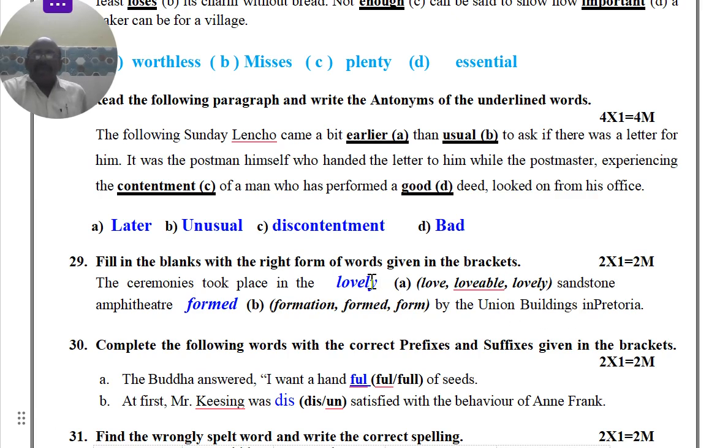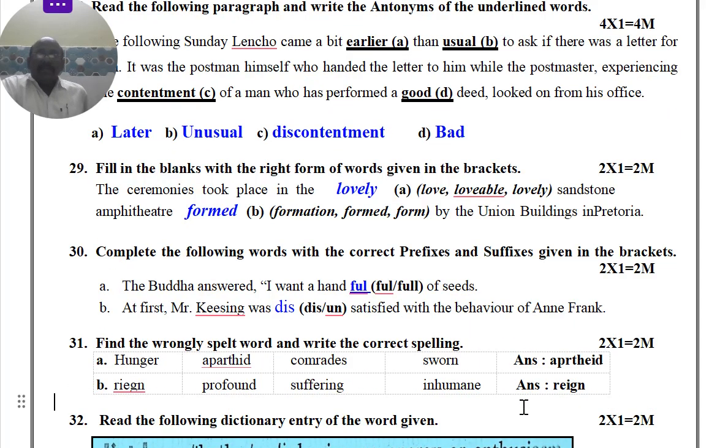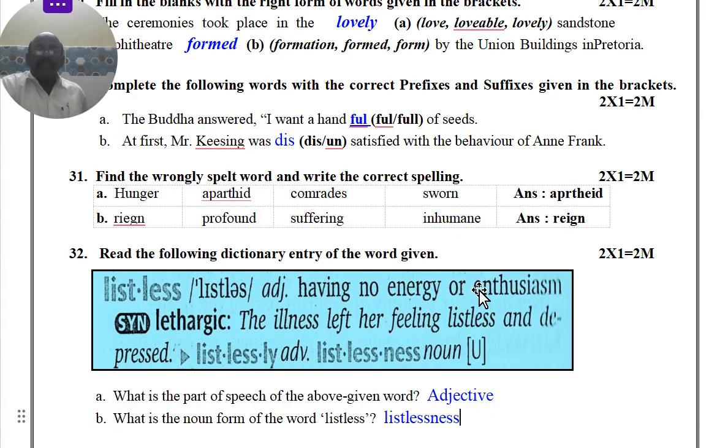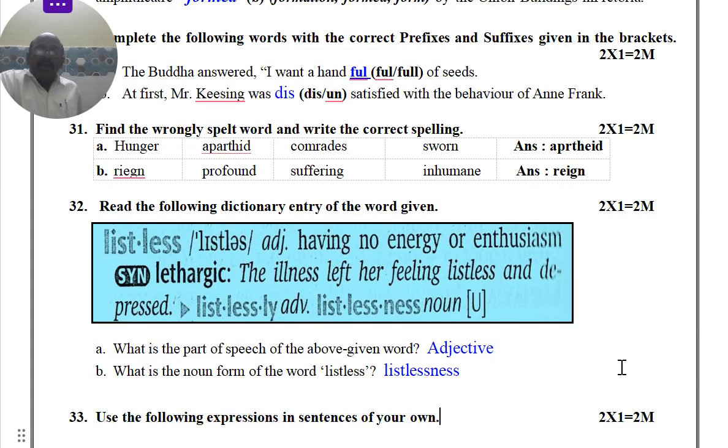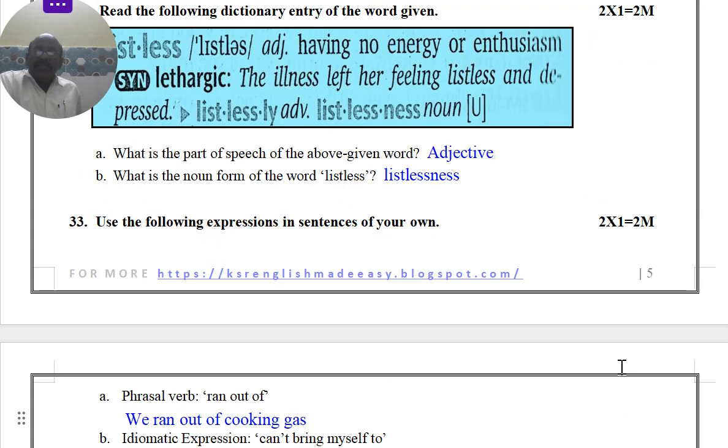Next, here we are coming with right forms. For this, we have to read the textbook more, then only we are getting grip on the right forms. So, next, here also a handful, FUL, and dissatisfied is so like this. And next also the spellings you have to find out, apartheid and read. Next, we are coming to the dictionary also. For the dictionary also, a separate topic is there.